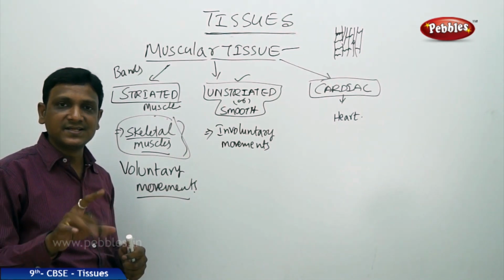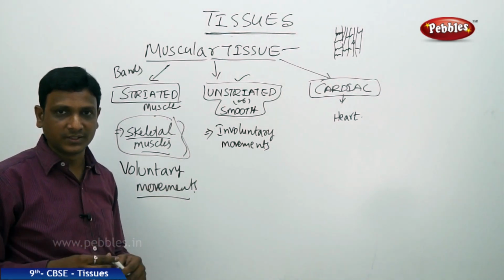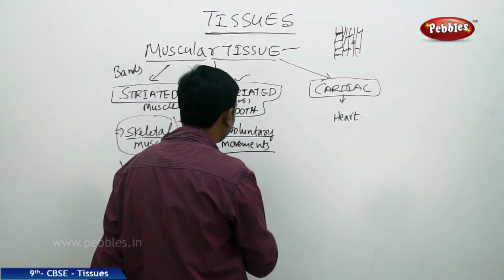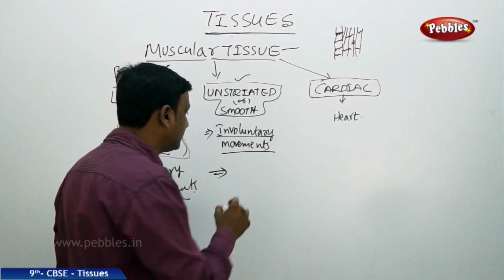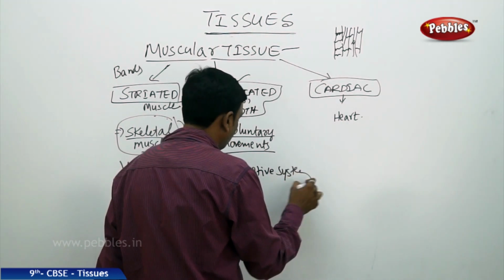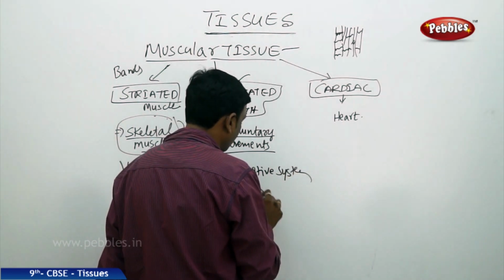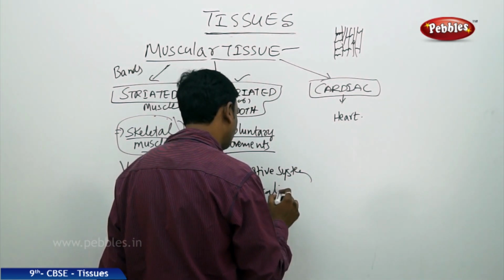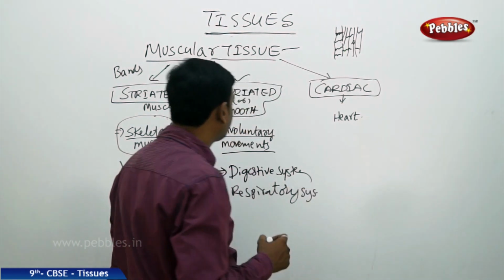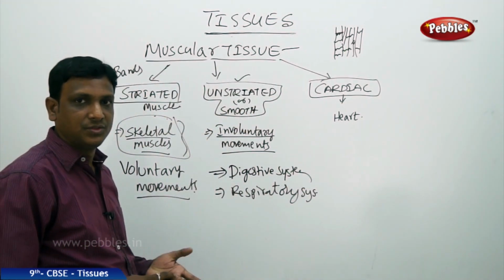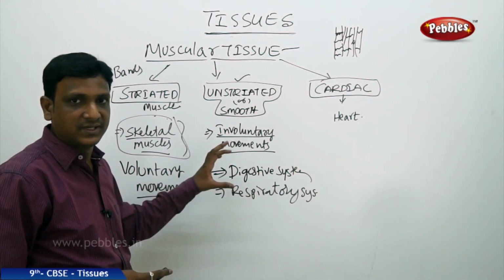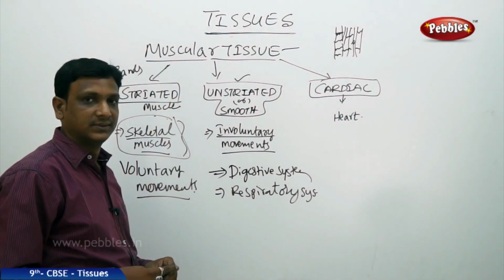So there, it doesn't require your decision, your judgment whether to move or not. They are not under your will. So those are called involuntary movements. So where do you find these involuntary movements? In the digestive system, respiratory system, and so on. In all these systems, you find the organs are made up of this smooth muscle. So the smooth muscles have the function of involuntary muscles.